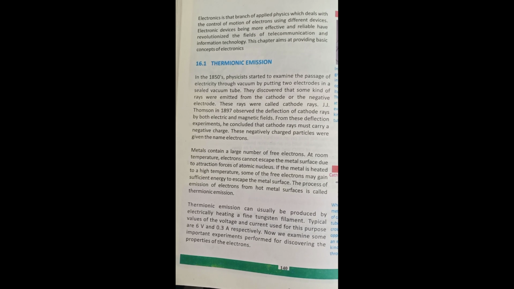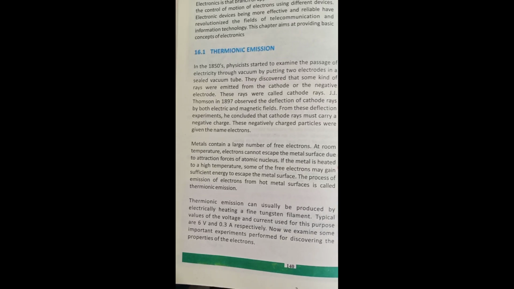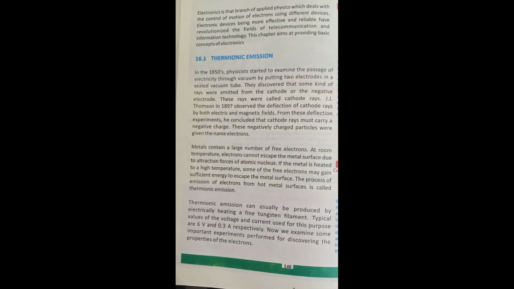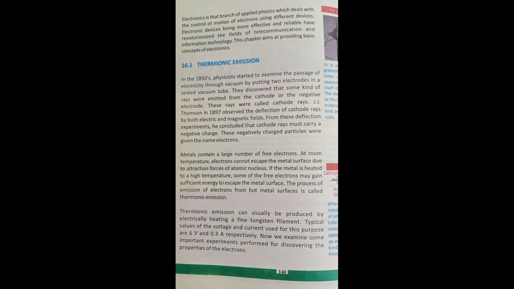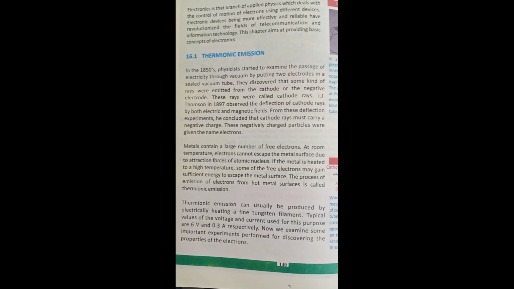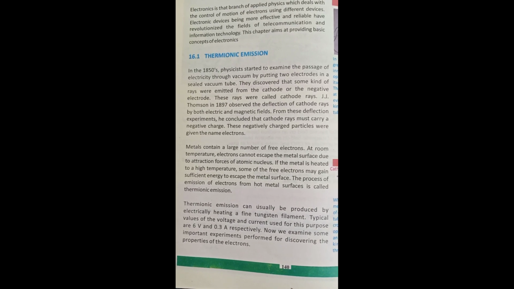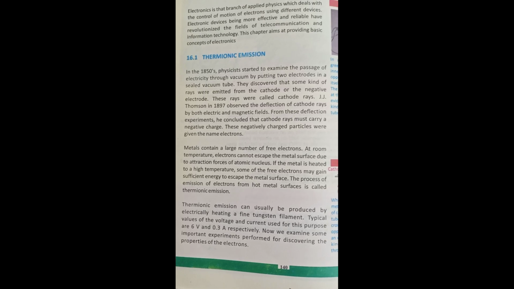Bismillahirrahmanirrahim. Today we discuss thermionic emission. So we start in the 1850s. Physicists started to examine the passage of electricity through vacuum by putting two electrodes in a sealed vacuum tube.